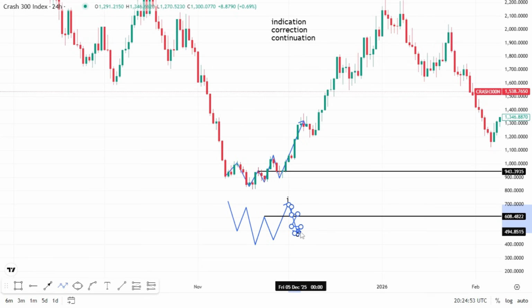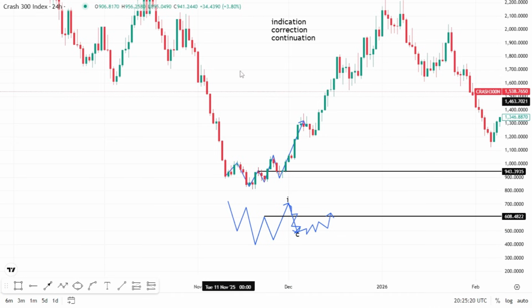So how do you know that your continuation is over? Is when you start seeing it stop breaking lows again. The same thing that happened here, when it starts breaking highs again. You see? If you want to enter continuation, it will fail to keep breaking lows and start breaking highs. It will break the high, come down again, break the high, come down again. Immediately it comes up to this place again, is your what? Your continuation. The last C.